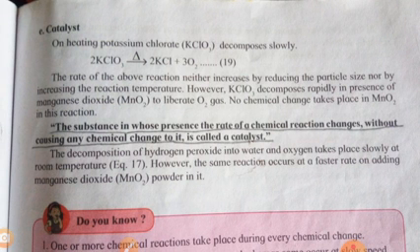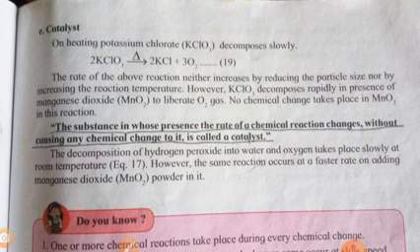The last factor is a catalyst. What do you mean by catalyst? So student, the catalyst means the substance in whose presence the rate of chemical reaction changes without causing any chemical change to it. It is called a catalyst.